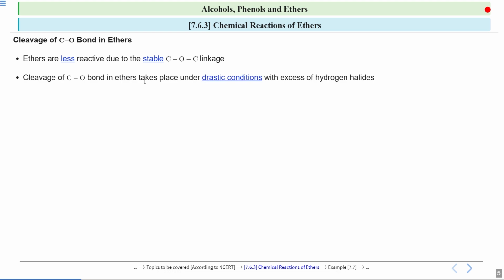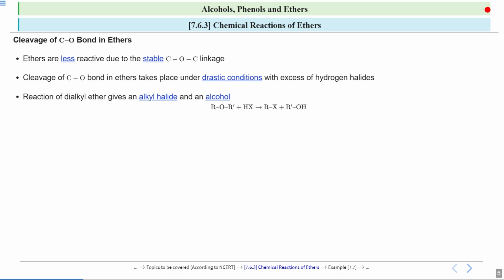But the cleavage of this carbon-oxygen bond in ethers can take place under drastic conditions. If we react the ethers with excess of hydrogen halides, then in this condition there will be cleavage of the carbon-oxygen bond. So you need to remember that this bond is a stable bond and the cleavage takes place under drastic conditions.